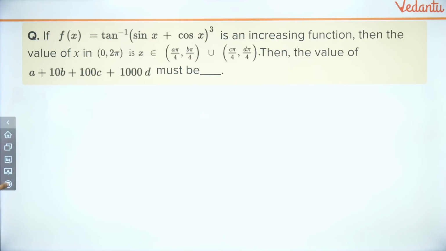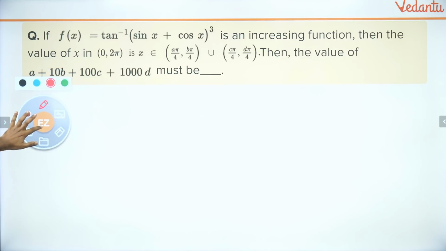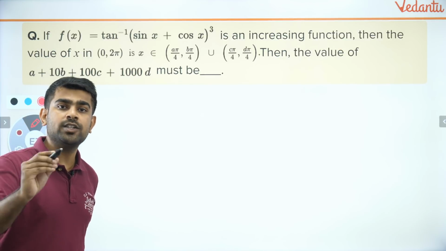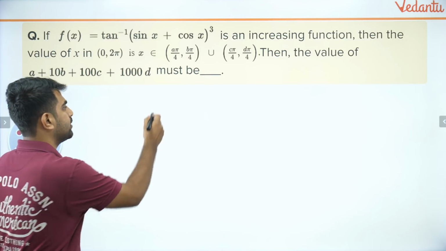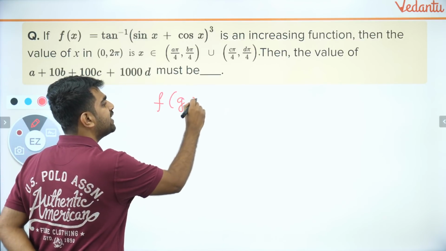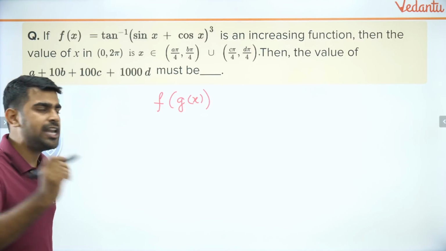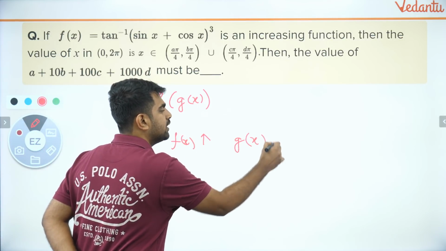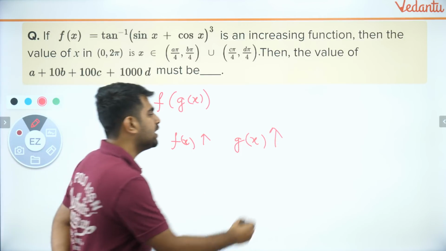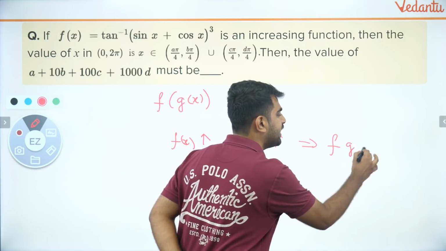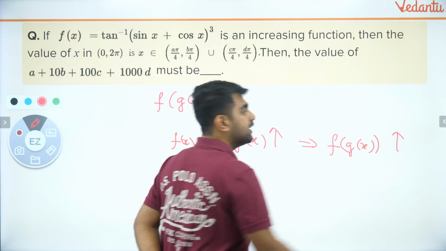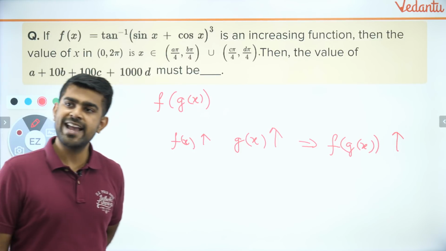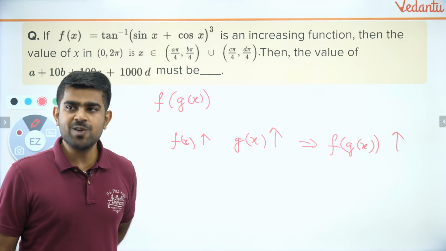The shorter method uses the concept of composition of functions. Let me teach you some basics here. Some people wanted to know some theory in this chapter, so let's do that. If you have a function f of g of x, and f of x is an increasing function and g of x is also increasing, then I can say that f of g of x is also increasing. This is a short technique I am going to use. Are you all able to understand that?